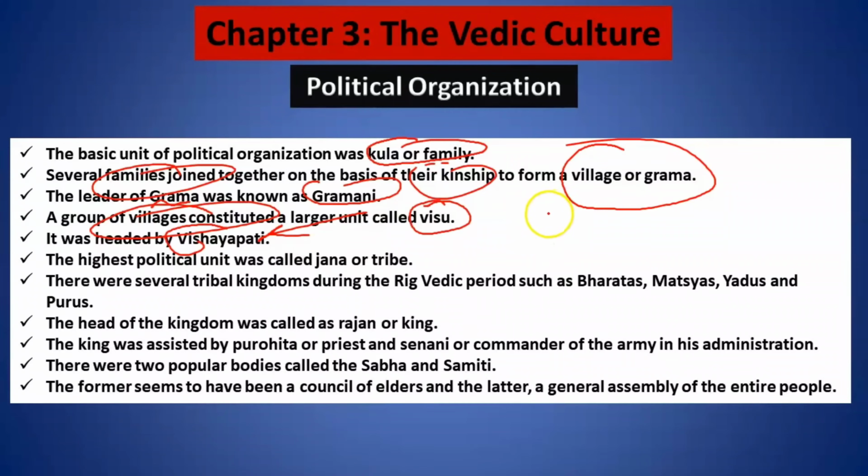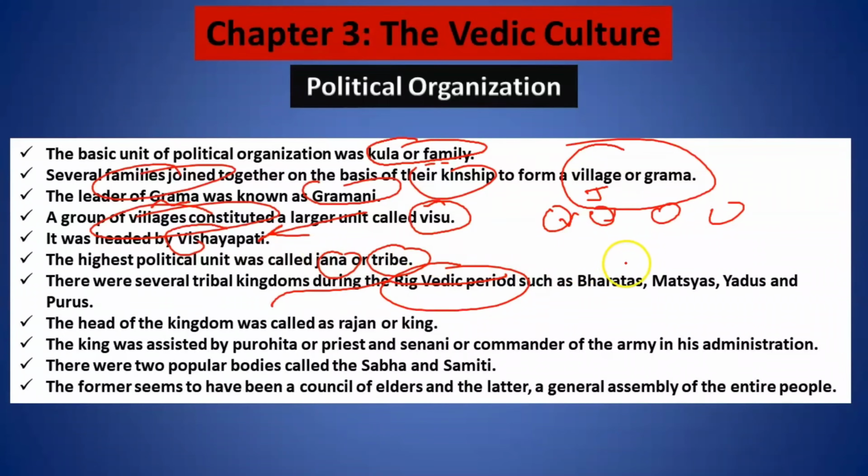The highest political organization, the combination of such vishes, is known as Jana, or tribe. There were various tribal kingdoms during the Rig Vedic period, such as the Bharata tribe, Matsyas, Yadus, Purus, etc.